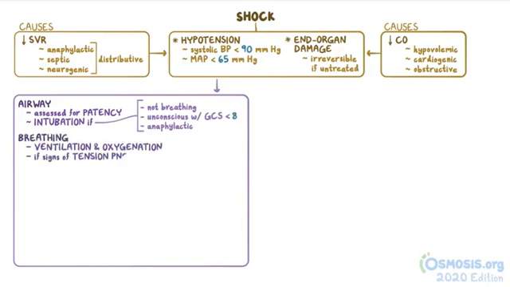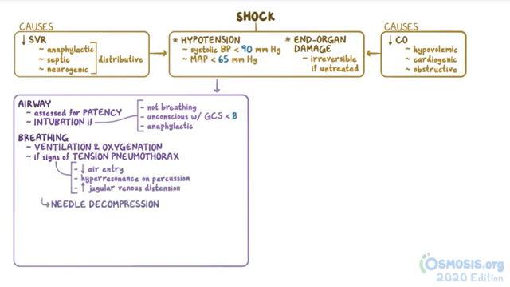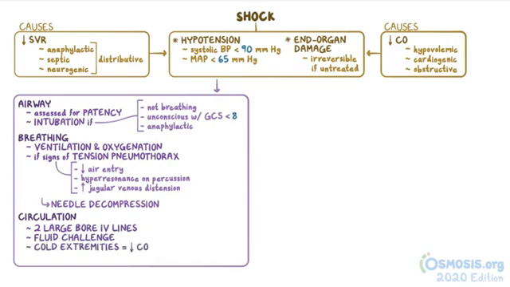If there are signs of tension pneumothorax like decreased air entry, hyperresonance on percussion, and increased jugular venous distension, then needle decompression is performed immediately. After that, for circulation, 2 large-bore intravenous lines are inserted, and a fluid challenge is initiated. Cold extremities usually signify a decreased cardiac output, whereas warm extremities point toward a decreased systemic vascular resistance.